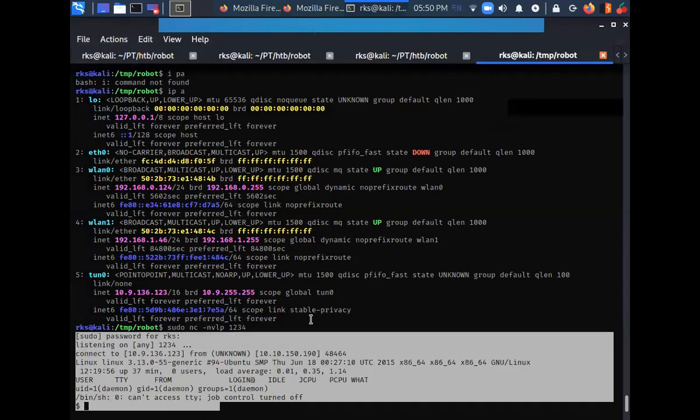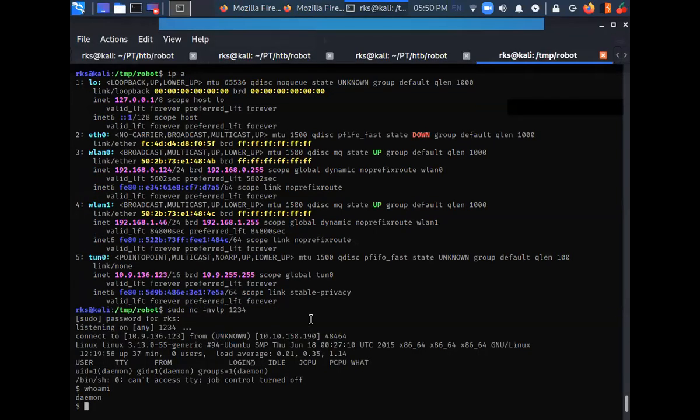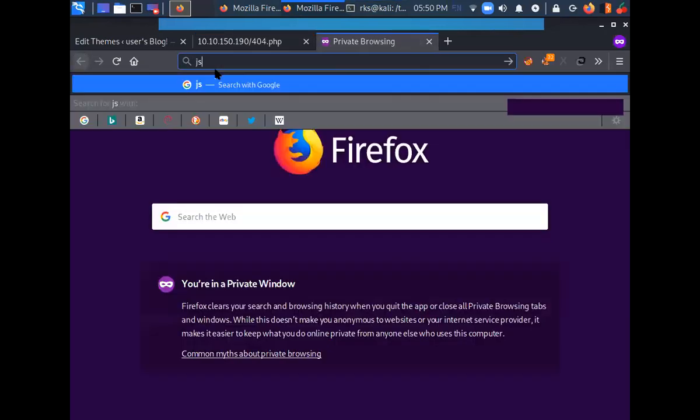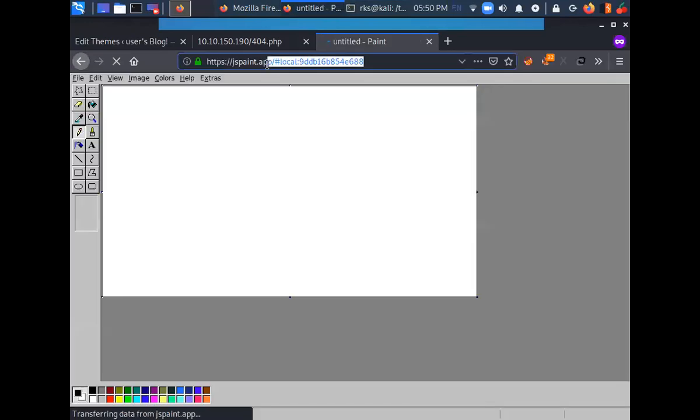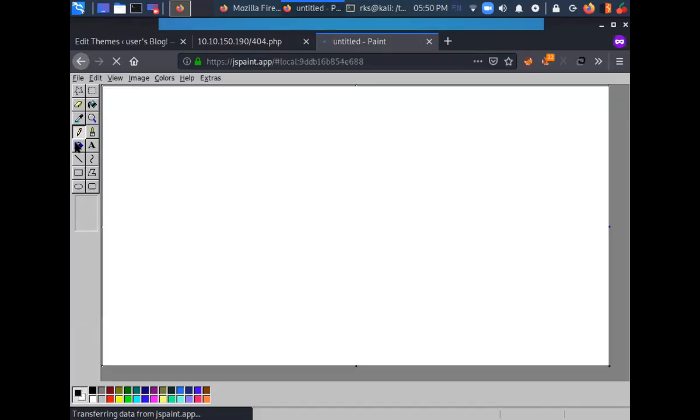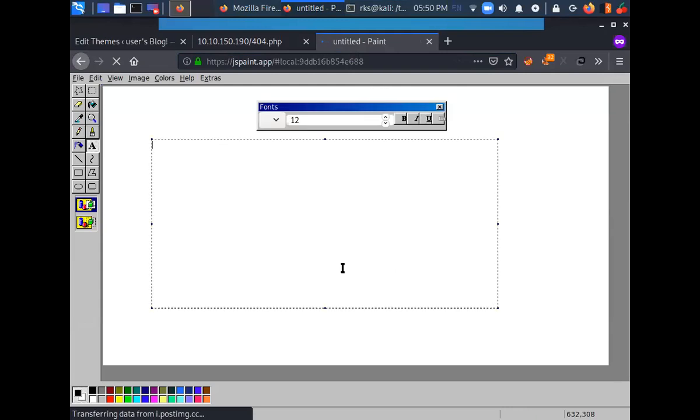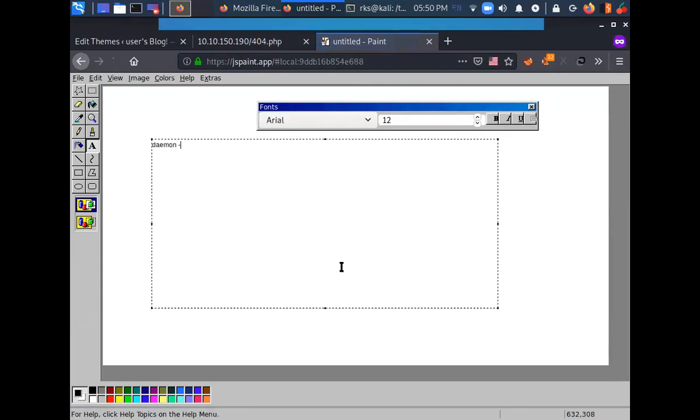Let's execute this file. And I got a shell back here. And who am I? I'm daemon. So I'm a low level daemon user here. So the privilege escalation here is going to look like this. Let me tell you. It is going to be from daemon to robot to root.